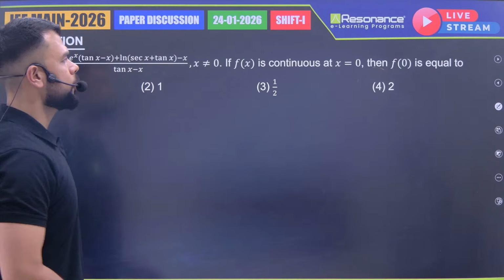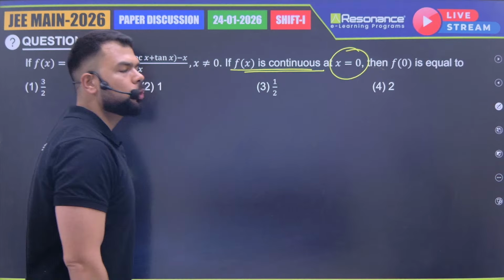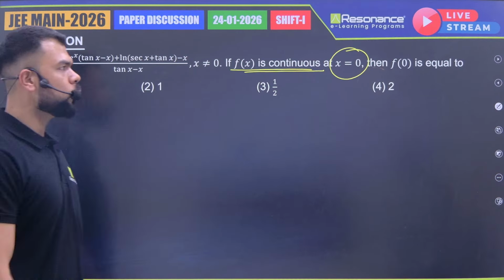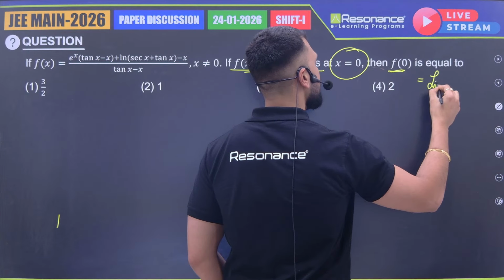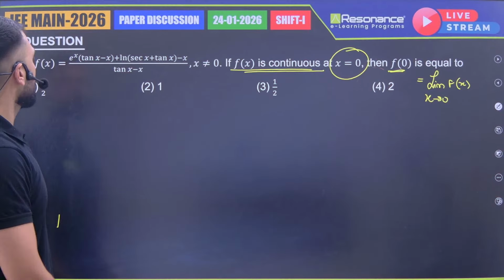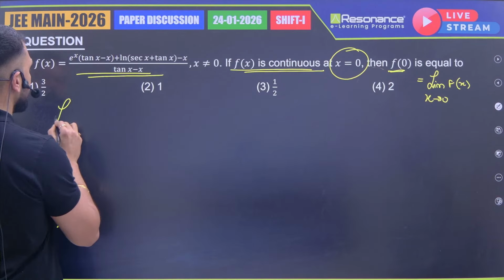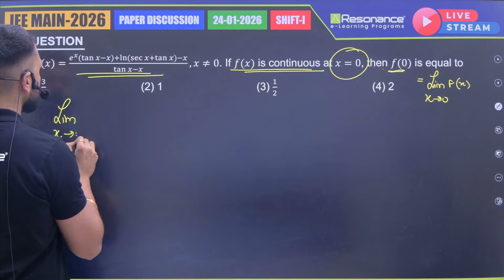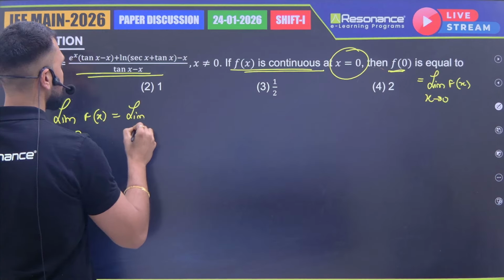Limits and continuity. So they have said that f(x) is continuous at x equal to 0. Then what is f(0)? We know that f(0), if it is continuous, will be equivalent to the limit x tending to 0 of f(x), right? Now what is this? This is f(x). So I'll find the limit basically. So the limit x tending to 0 of f(x) is equal to limit x tending to 0.